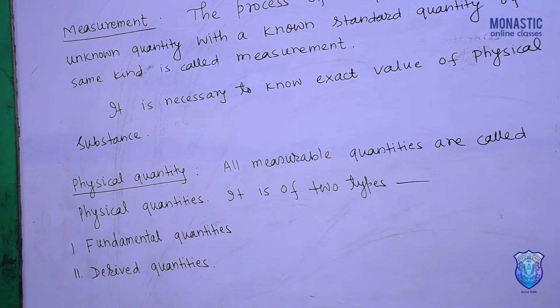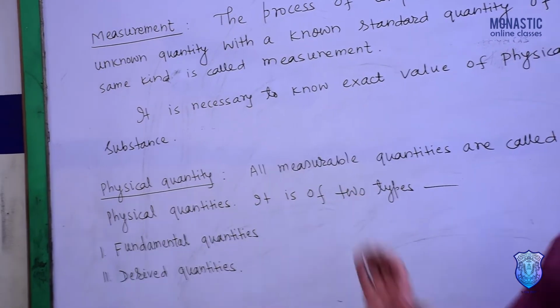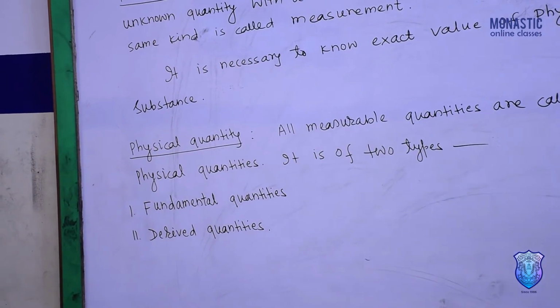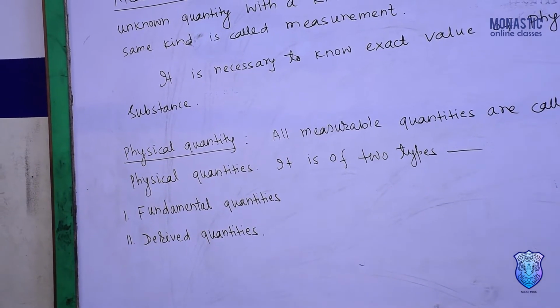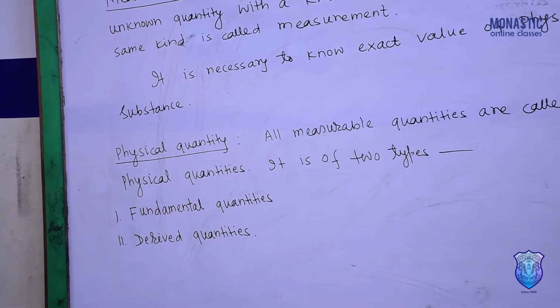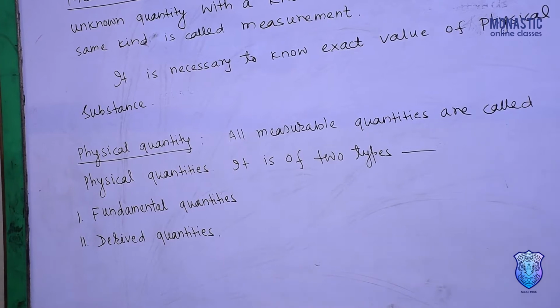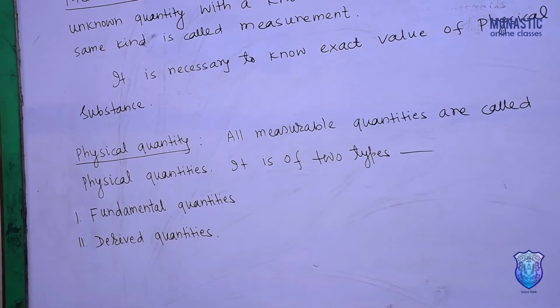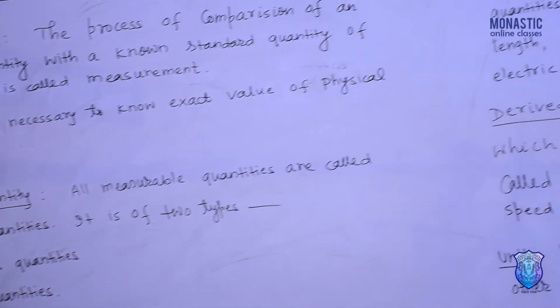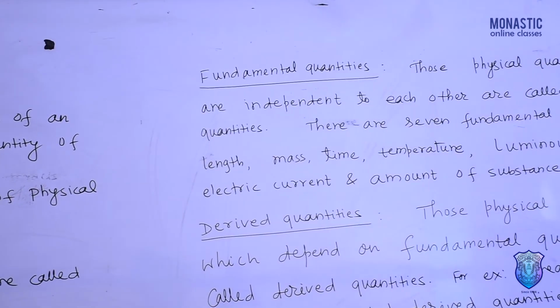Further, physical quantities are of two types: fundamental quantities and derived quantities. Fundamental quantities means those physical quantities which are independent of each other. These quantities cannot depend on any other quantities. Those physical quantities which are independent of each other are called fundamental quantities.